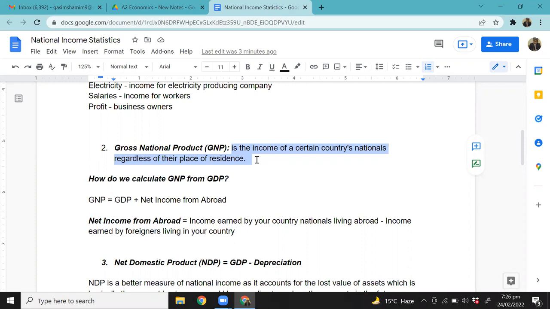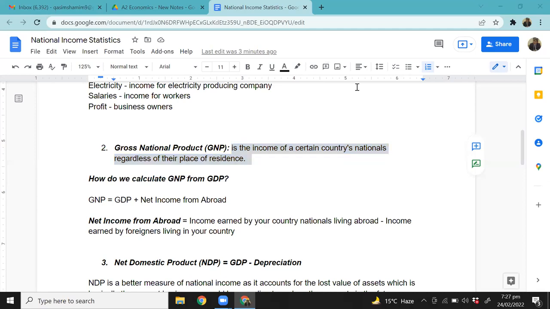So whatever income my family members are earning in the UK or, let's say, Dubai or some other country, where they own a business, or where they might be working in a job, whatever job they have, their income will be part of GNP, but their income will not be part of Pakistan's GDP. Is this making sense so far? If this part is clear, then the next question. If not, please ask me, because we are building everything on the previous thing.